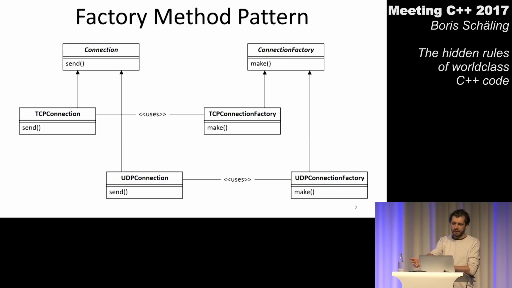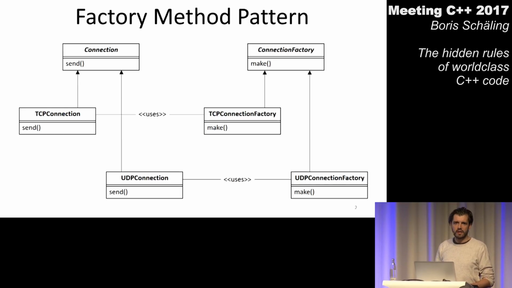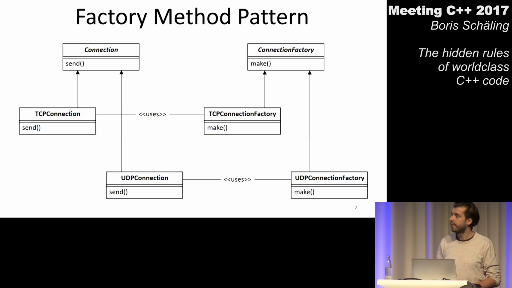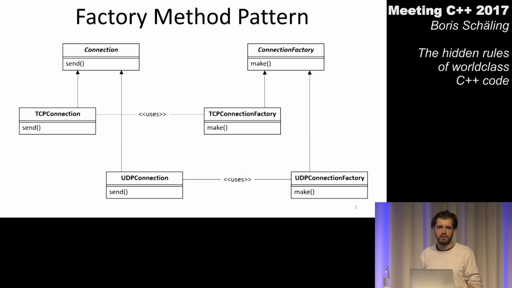So what do we see here? We see 2 class hierarchies, one on the left side and one on the right side. Both class hierarchies consist of 3 classes. There's a base class called Connection on the left side and a base class called ConnectionFactory on the right side. There are 2 classes derived from each base class, TCPConnection and UDPConnection on the left side, and on the right side, TCPConnectionFactory and UDPConnectionFactory.